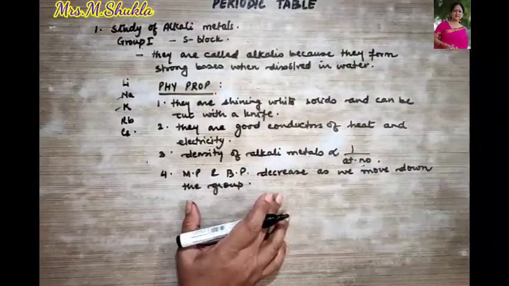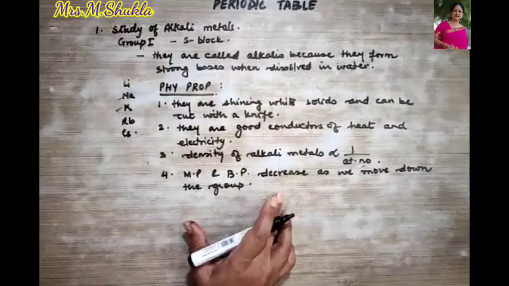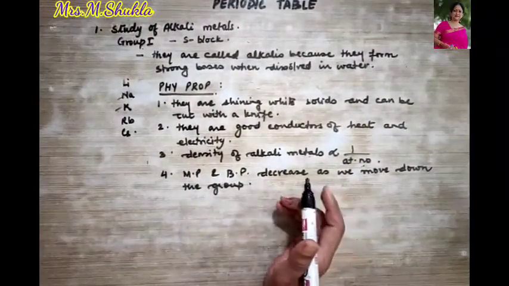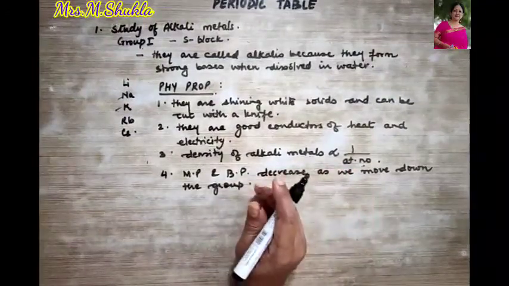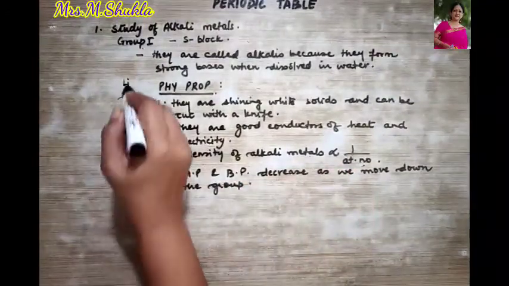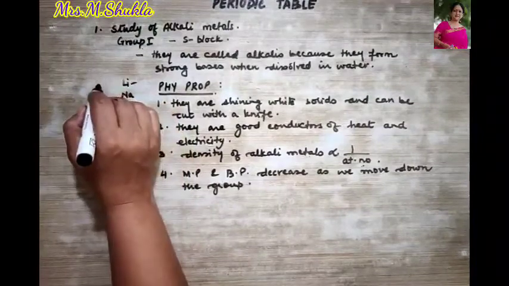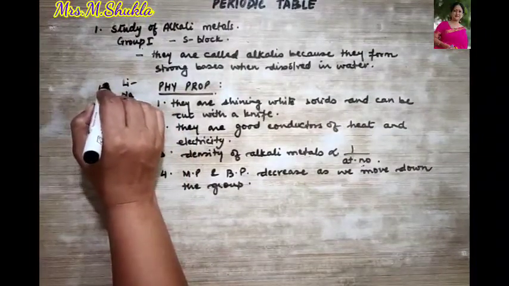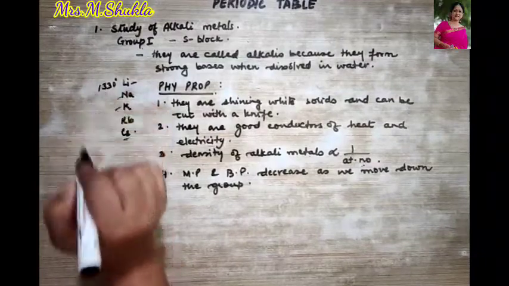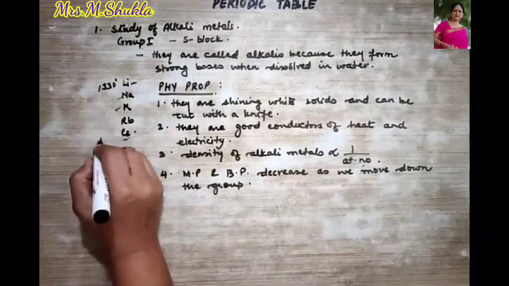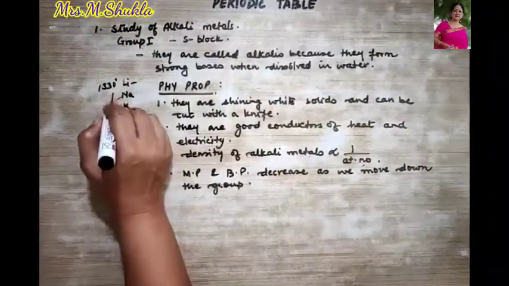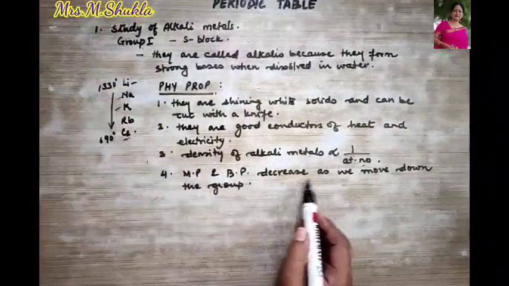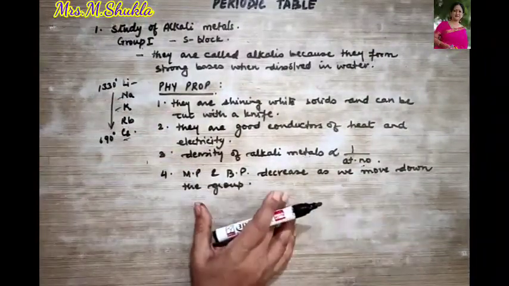For example, over here you can take, say, lithium. It boils at 1330 degrees, whereas cesium boils at 690 degrees Celsius. So what did I say? That as we go down, their melting and boiling point decreases.